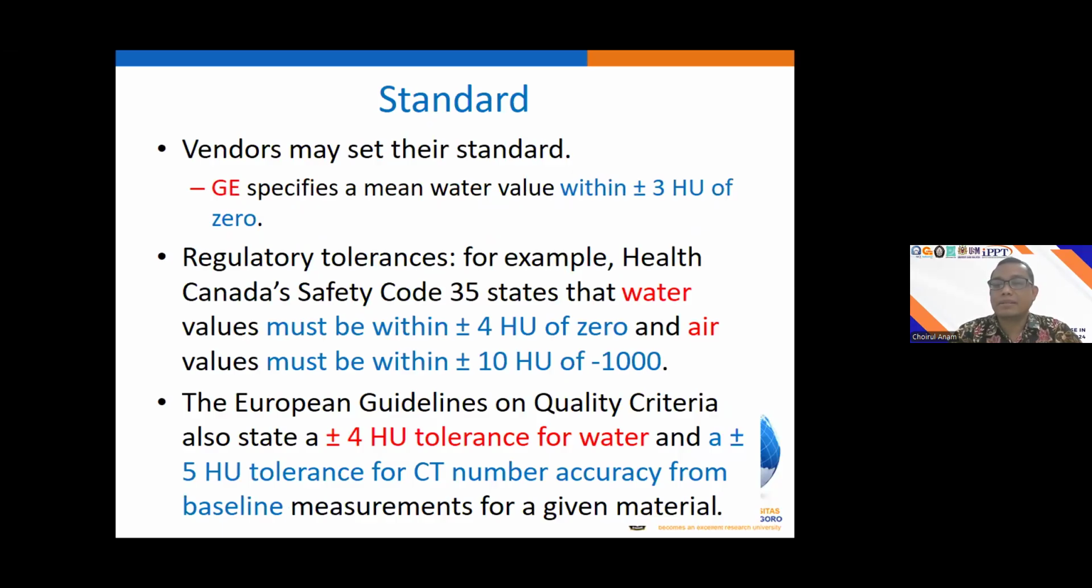The GE, for example, specifies a mean water value within ±3 Hounsfield unit. For example, the Health Canada Safety Code states that water values should be within -4 to +4, and air must be within plus and minus 10 Hounsfield unit of -1000. And the European guideline on quality criteria states the CT number of the water should be within plus minus 4.